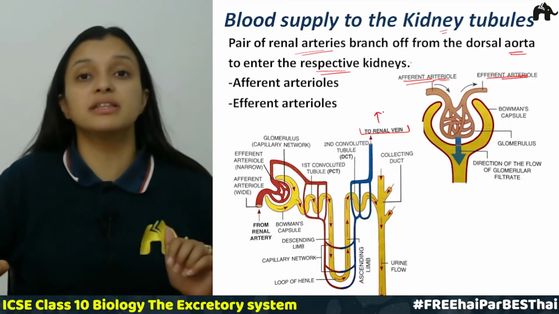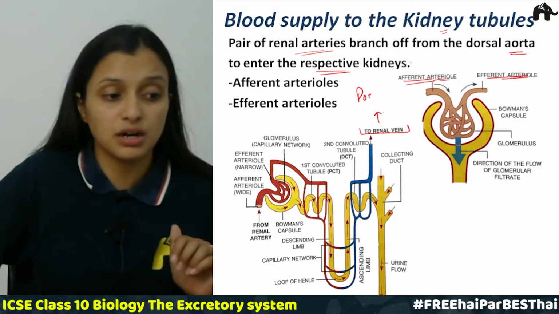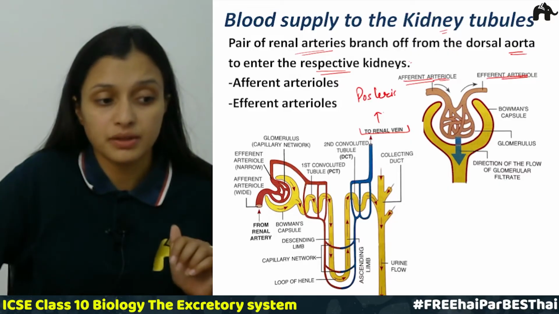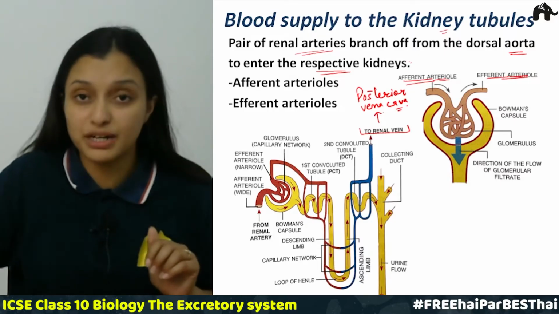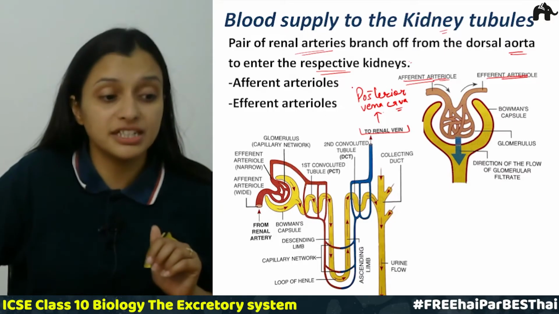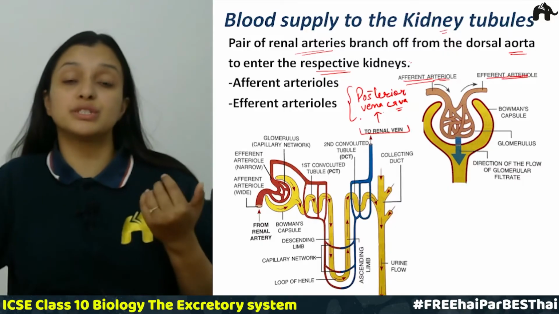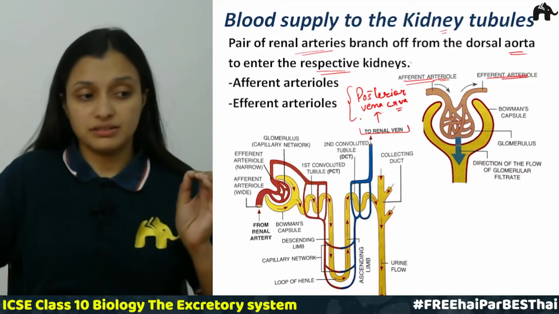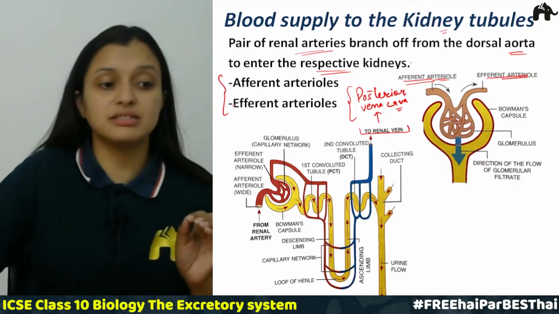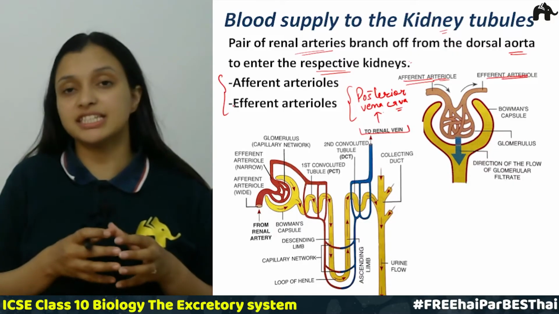From the renal vein, this blood goes into the posterior vena cava. Do you remember the heart structure, the different blood vessels that we have studied? So from the renal vein it goes into the posterior vena cava. I hope these blood vessels related to the kidneys are clear to you.